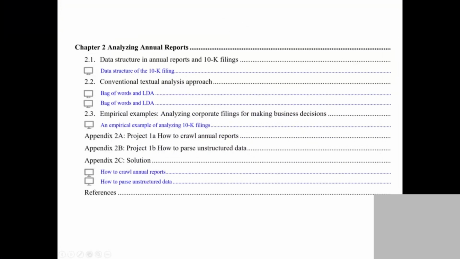So we'll talk about the first data. Understand the first data, which is important, and we understand the structure. So this is chapter 2. We are going to cover quickly. First, we want to understand the annual report and the 10K filing. These are the two data. What's the difference between the two data?